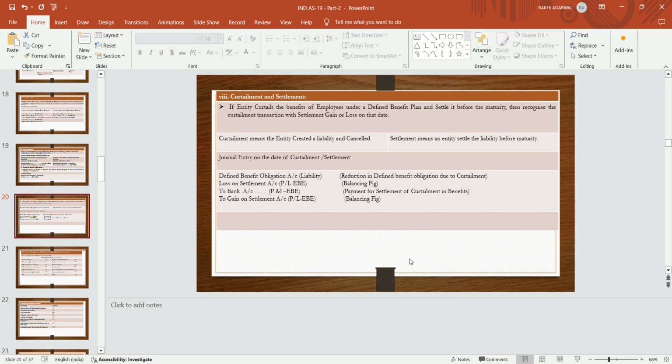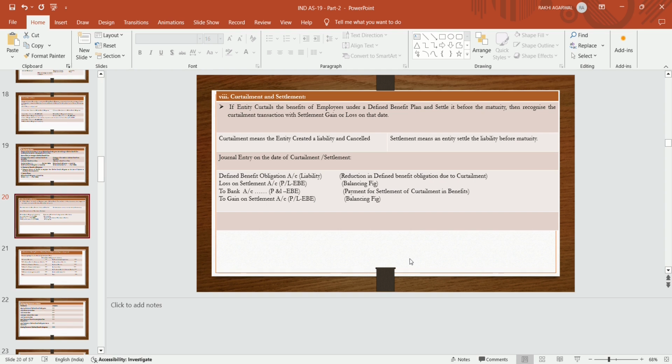The entry: defined benefit obligation debit, reduction in defined benefit obligation due to curtailment. If there is a loss on settlement, it will be debited. If there is a gain on settlement, it will be credited.